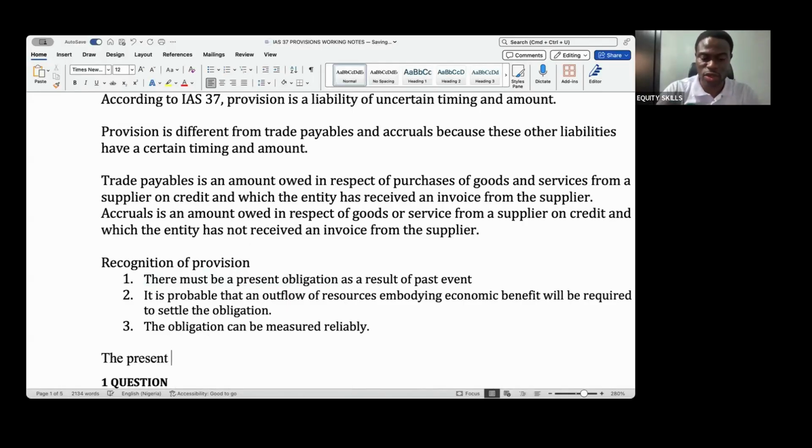So the present obligation can arise from a legal obligation or a constructive obligation.